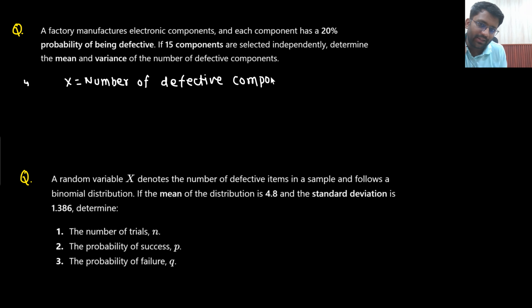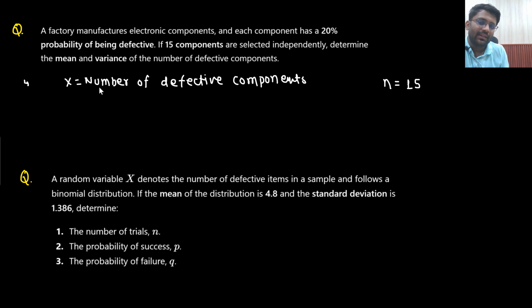So x can take the value 0. The number of defective components could be 0, it could be 1, it could be 2, it could be 3, or it could be up to 15, right? Understandable? So what is my n? N is the number of trials. That means how many components are you selecting? So the value of n is 15, right?